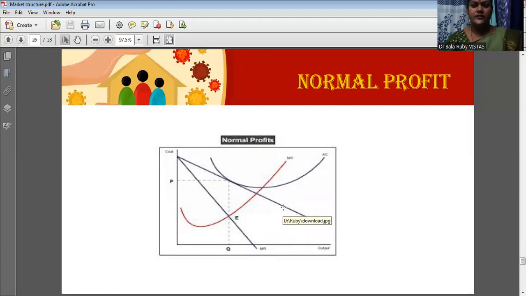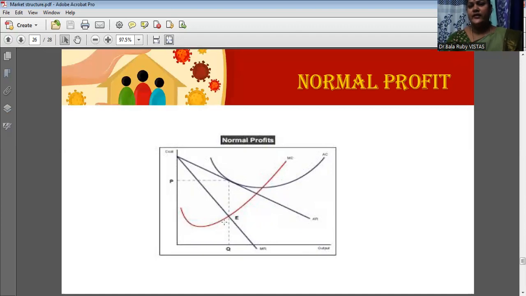Normal profit means no profit, no loss. This condition is normal profit. And you draw the marginal cost. It should pass through the lowest point of the average cost curve. Now you identify the equilibrium point. This is the marginal cost curve. This is the marginal revenue curve. So MC is equal to MR. This is the equilibrium condition. So this is the equilibrium point.